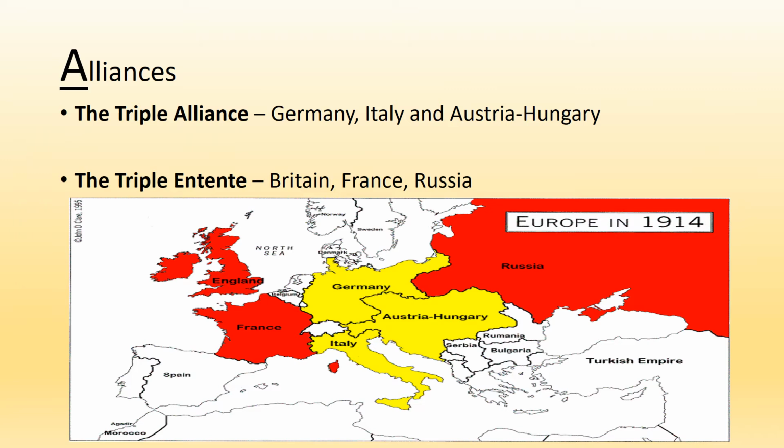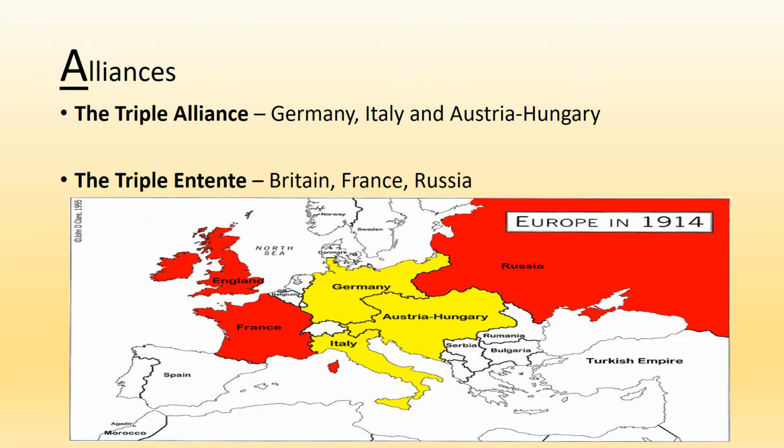Now alliances. Leading up to World War I, there were 2 main groups formed, 2 alliances. So we had the Triple Alliance. The Triple Alliance was Germany, Italy and Austria-Hungary. The Triple Entente was the other alliance, which was Britain, France and Russia. You can see here, Europe in 1914 in the map below, how Europe is actually divided. You have Britain, France and Russia, they are the Triple Entente. And then you have Germany, Austria-Hungary and Italy that form the Triple Alliance. So you've got 2 opposing sides in this war.